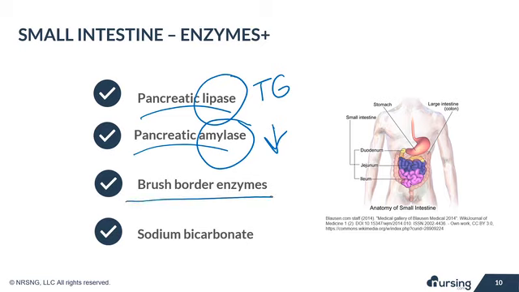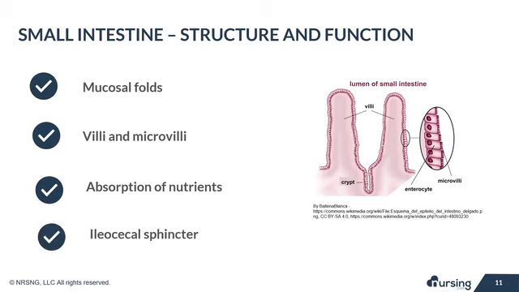Brush border enzymes in the microvilli further break down chyme to more absorbable particles. One example is lactase. Sodium bicarbonate is also produced by the pancreas. It's a compound that isn't an enzyme, but it raises the pH and neutralizes the acidic chyme. The walls of the small intestine aren't flat or smooth. Mucosal folds increase the surface area and help in the movement of chyme.